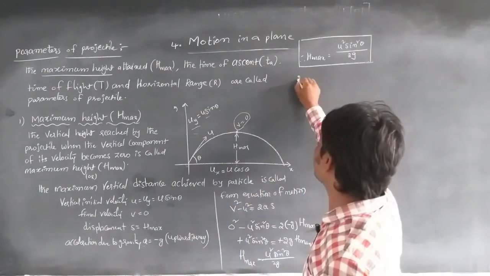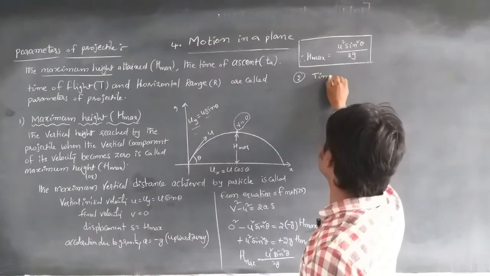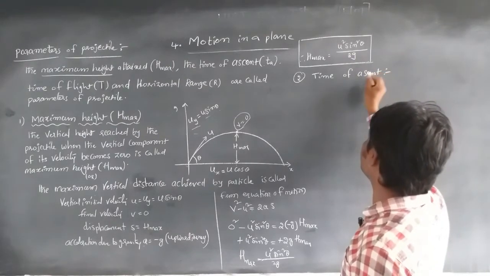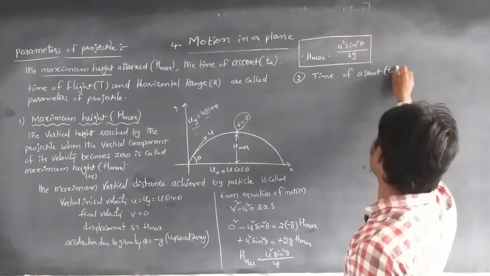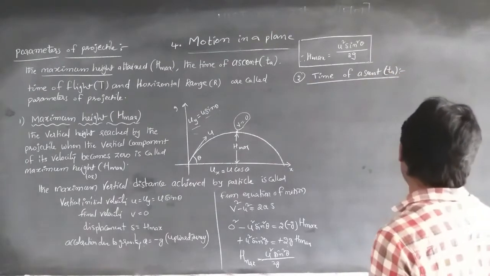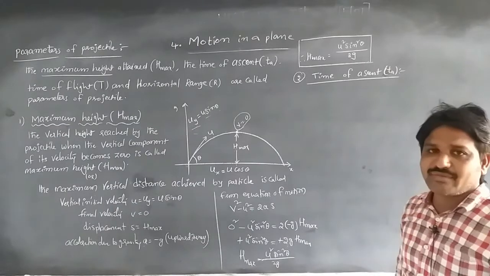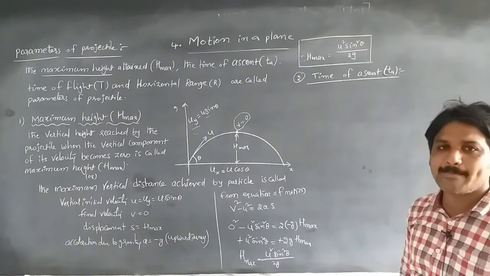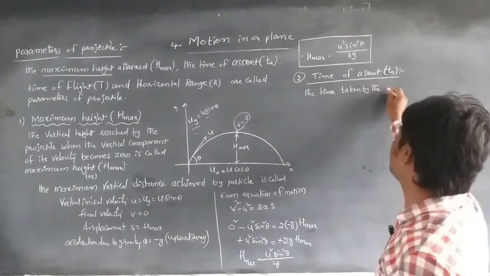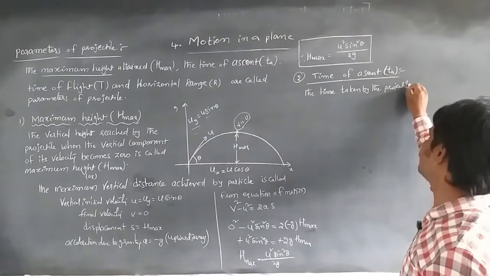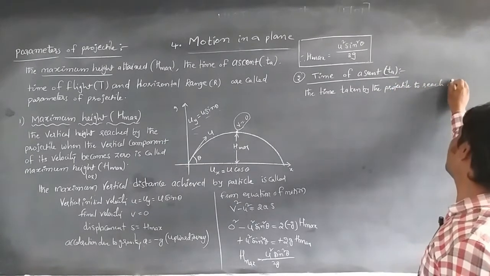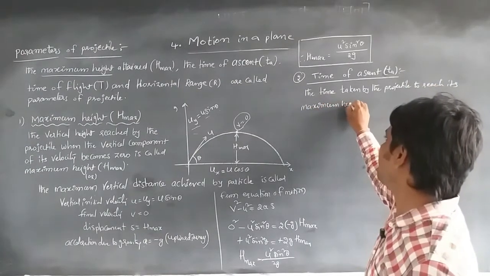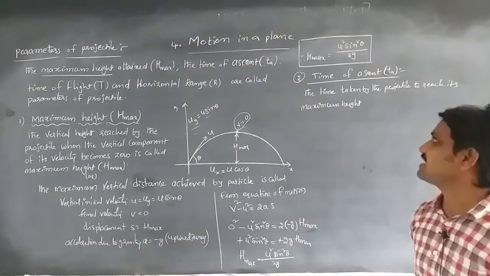The second one is time of ascent. The time of ascent is denoted with t suffix a. Time of ascent means the time taken by the body to reach its maximum height. The time taken by the projectile to reach its maximum height is considered as the time of ascent.